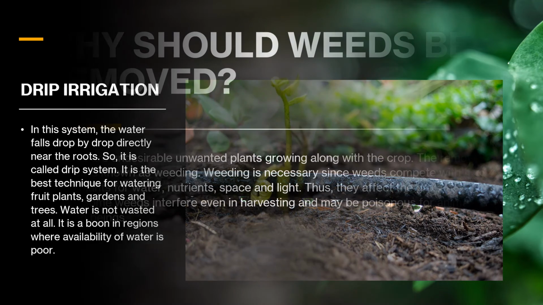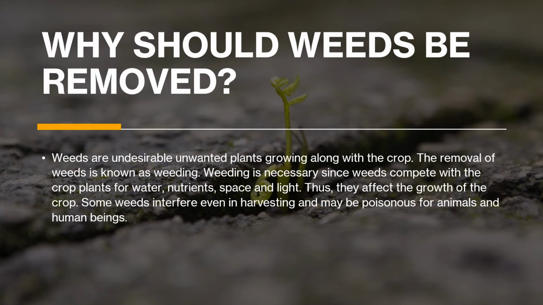Now, why should weeds be removed? Now we have come to the part, the protection from weeds. So now we have to know why weeds should be removed. So what are weeds? First of all, weeds are undesirable, unwanted plants growing along with the crop, and these don't need seeds. These have spores which germinate automatically near the plants. The removal of weeds is known as weeding, and weeding is necessary since weeds compete or fight with crop plants for water, nutrients, space, and light.